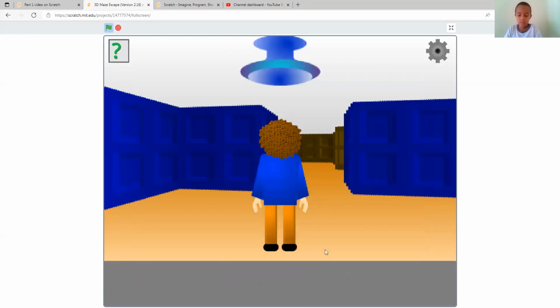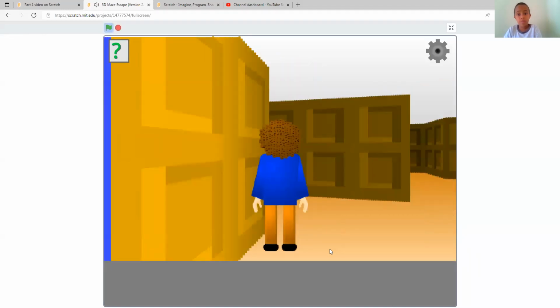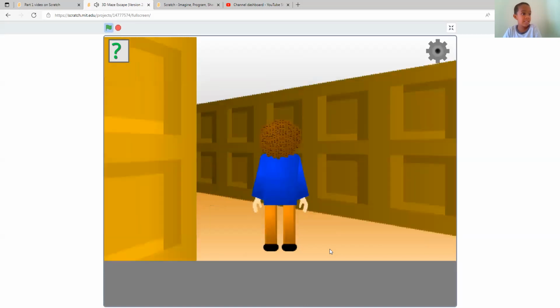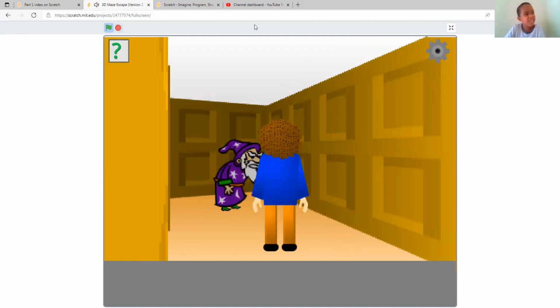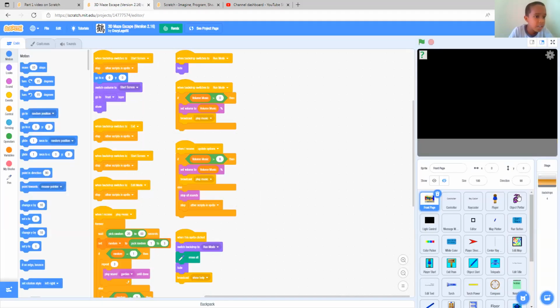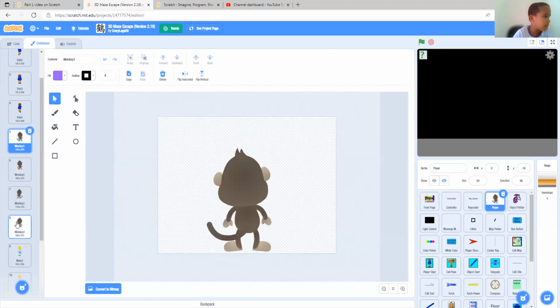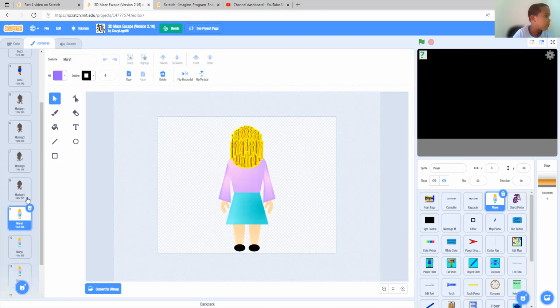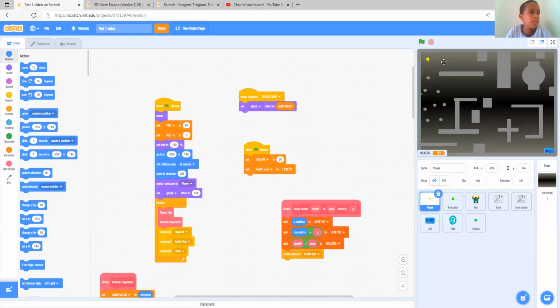Like this. See? It's more like a maze. There are no enemies. Just like a 3D maze escape. No enemies. Just a wizard telling us how to escape. He'll show the exit there. So enough talking about that. We are going to use this player guy. Oh, here. The player guy. Mary. Yeah, we're going to use this player guy as our character, our player. That is going to happen on the stage over here. Yeah, normally that's what's going to happen. So let's get to it.